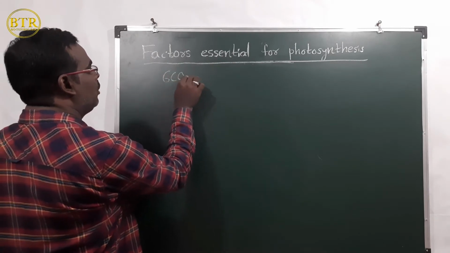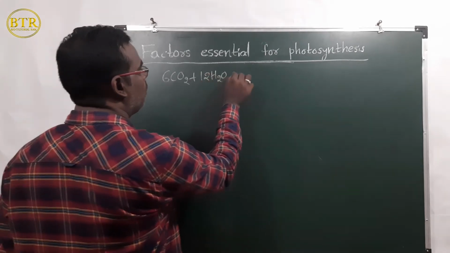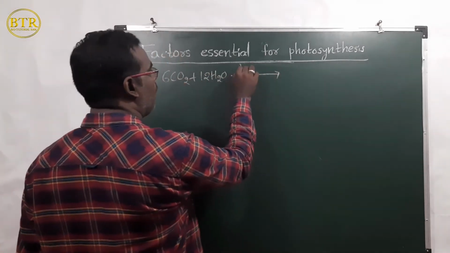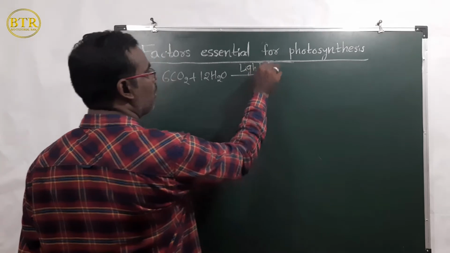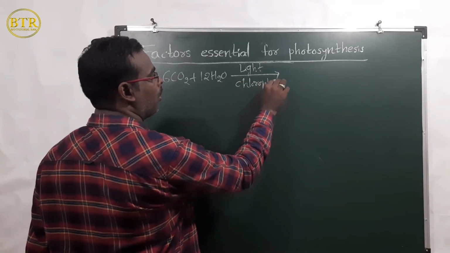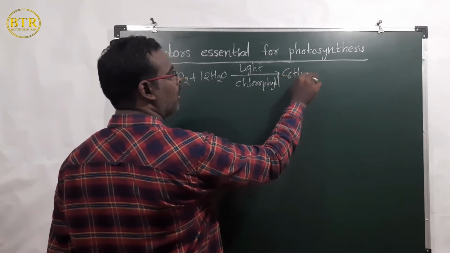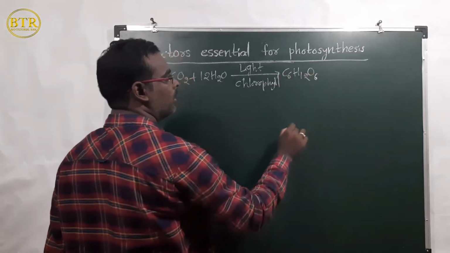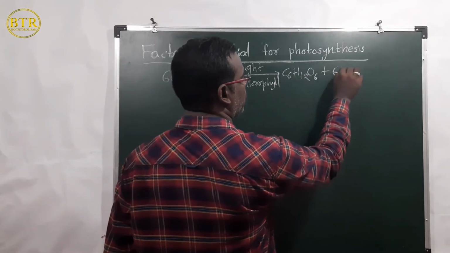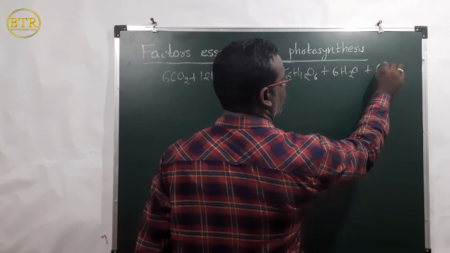6CO2 plus 12H2O, in the presence of light and chlorophyll, gives rise to glucose, C6H12O6, plus 6H2O plus 6O2.